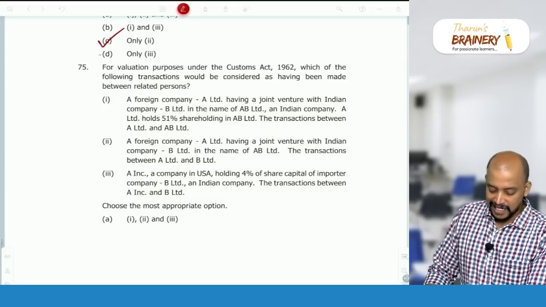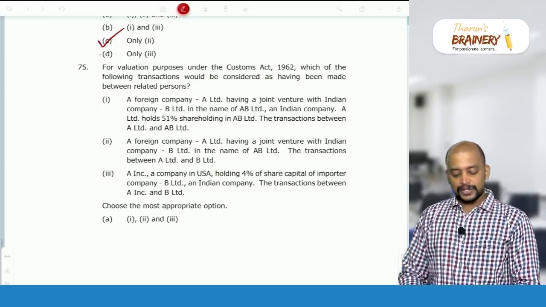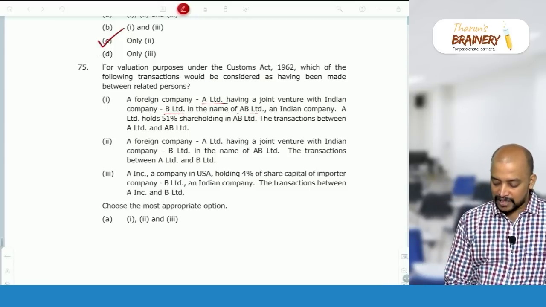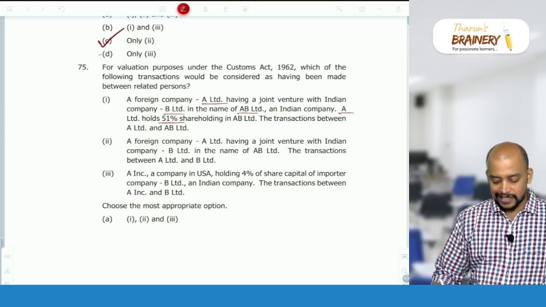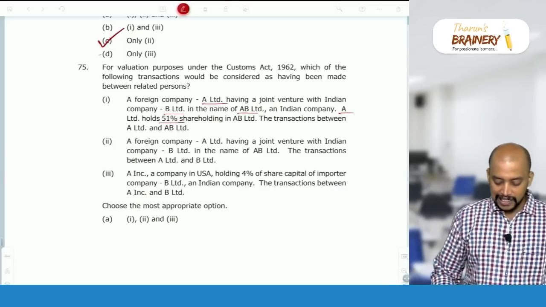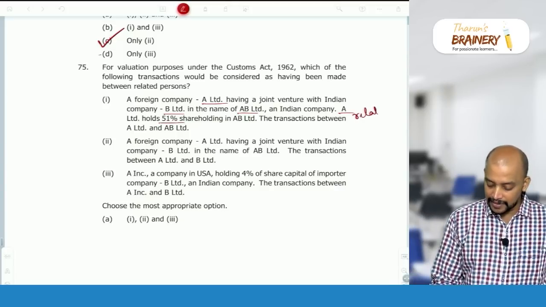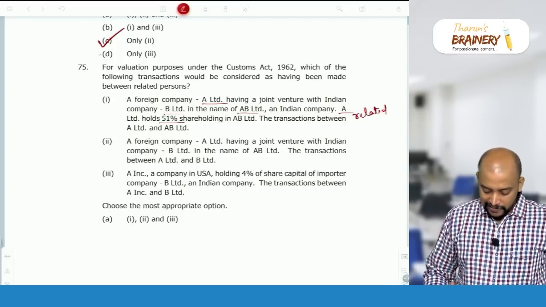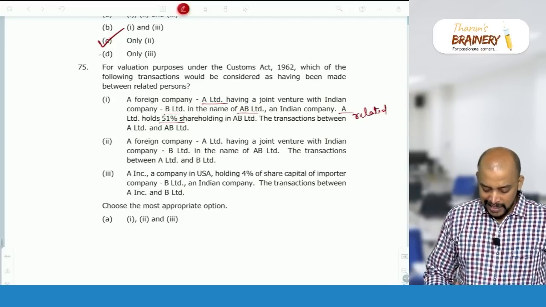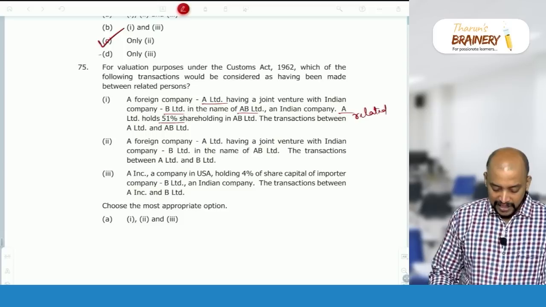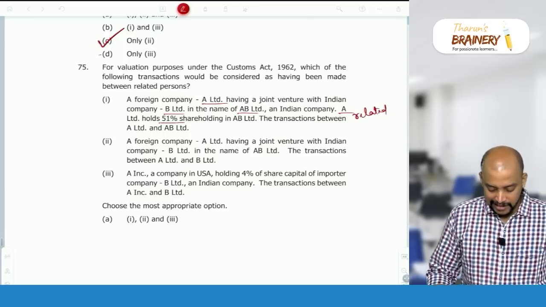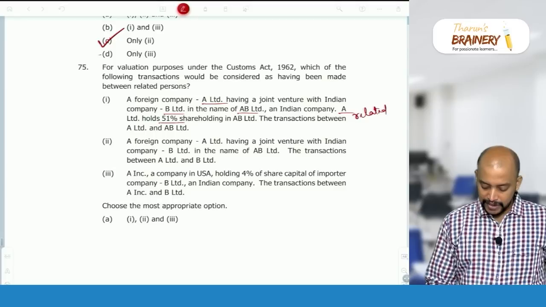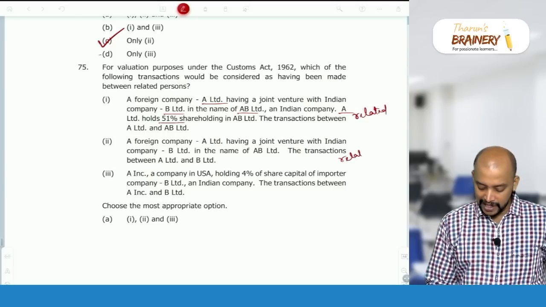The transaction between A Limited and AB Limited. A Limited is having a joint venture with B Limited in the name of AB Limited. A Limited holds 51%, so definitely they are treated as related. Control is there. A foreign company, A Limited, having a joint venture with an Indian company in the name of ME Limited, and the transactions between A Limited and B Limited. So yes, there is a joint venture. Therefore, then also it will be related.